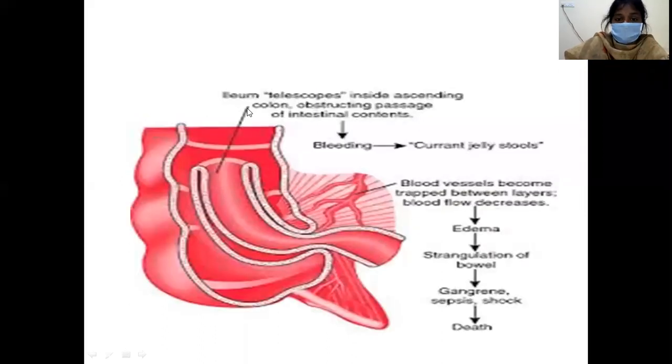See, in this picture the ileum is telescoping inside the ascending colon, and as there is the ileocecal valve, it is obstructed initially. As the apex sloughs off because of compromised blood supply, it will cause bleeding. When this blood mixes with the mucus, it forms red currant jelly stools. The blood vessels become trapped between these layers. There will be edema, strangulation, gangrene, and death also in late cases.